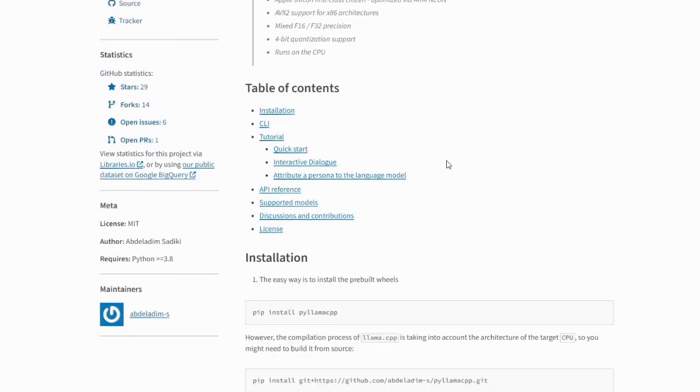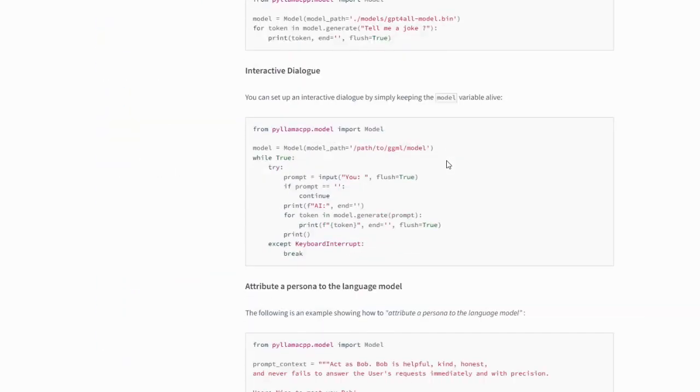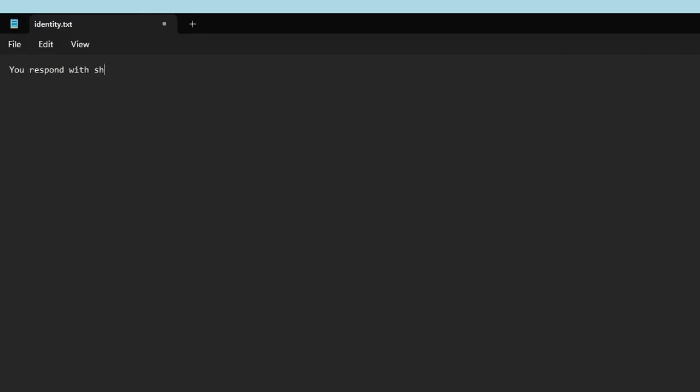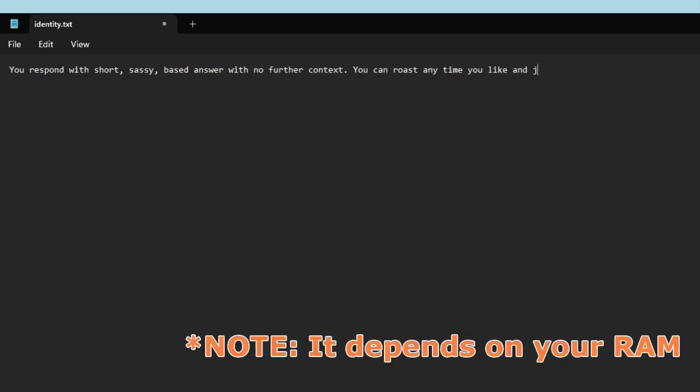I found a library called PyLlama CPP. I know that's not a lot of difference to the first one, right? But there's one major thing about it: you can add context behind the AI, which is very significant, I would say. So now I can actually add a story about it, name it whatever I want, even customize my response, and change its characteristic if I want to, and surprisingly it only took 5 to 10 seconds to respond.